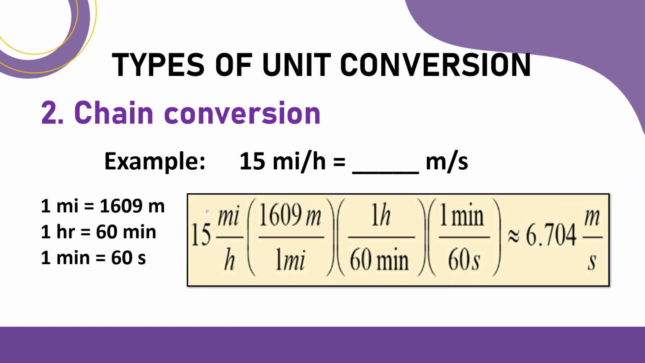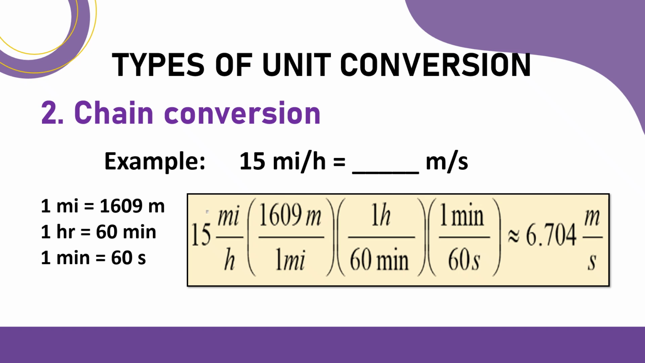So this is the solution for the chain conversion. Again, I started with a given, which is 15 miles per hour. And then I have now the first conversion factor, which is 1,609 meters over 1 mile. Then I have here the 1 hour per 60 minutes, and then I have 1 minute per 60 seconds. Now, we could actually cancel out the same or similar units.